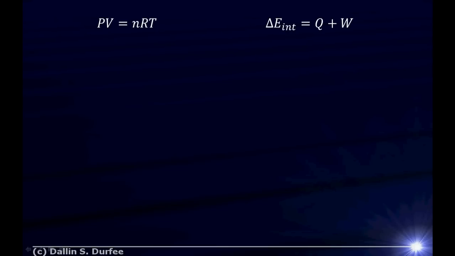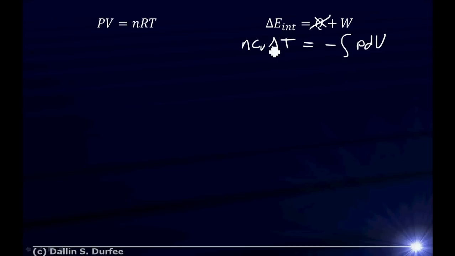Well, we know the first law of thermodynamics. The change in internal energy is Q plus work. And specifically for an adiabatic process, Q is equal to 0, so we can get rid of that. All right? And we know that the change in internal energy is just nCV delta T, and that's going to be equal to work, but work is minus the integral of P dV. All right? So we can use this. This has got temperature, pressure, and volume in it, and maybe we can use this to get rid of one of those.